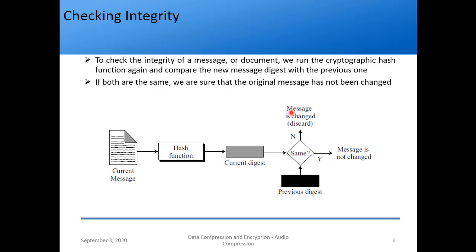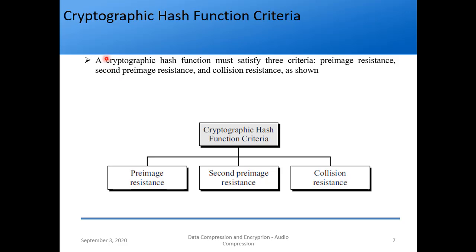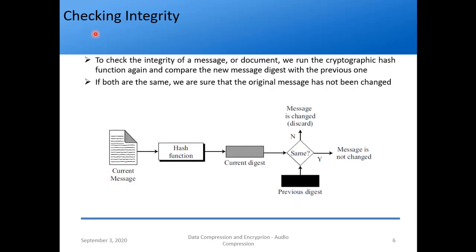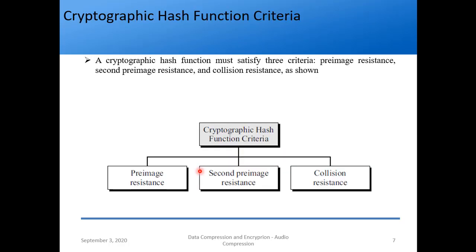I send the message digest to the receiver, right? So what does the receiver do? He checks the message digest, and he has the previous digest. Okay, so if they are the same, what is the conclusion? The message is not changed. If they are not the same, it means the message is changed, so it is not reliable, so discard it, right? That is how hash functions work. We'll see this in greater detail. Based on these hash functions, to check whether they are reliable, we have some criteria.